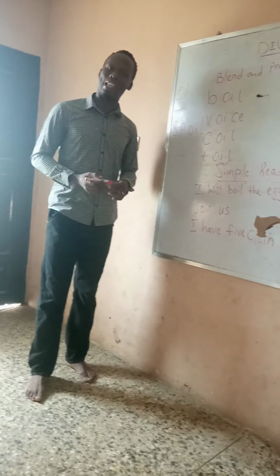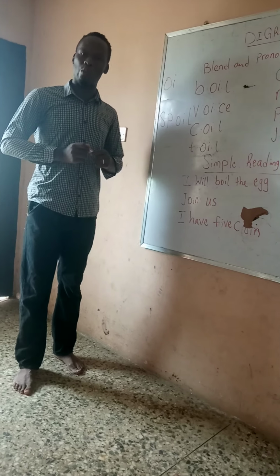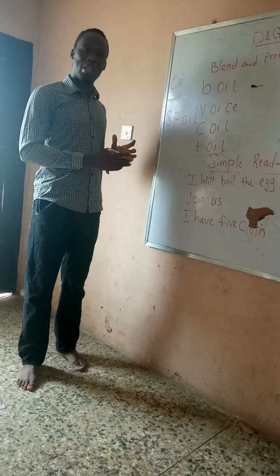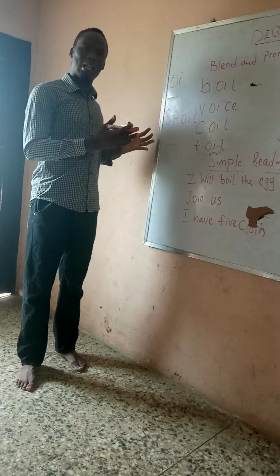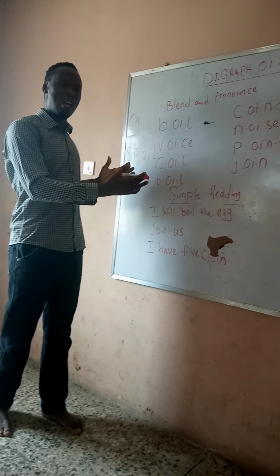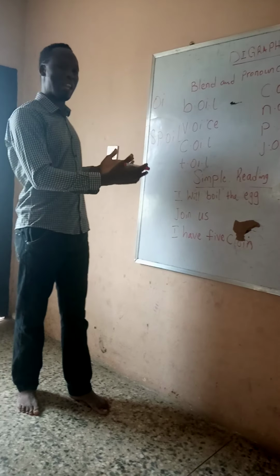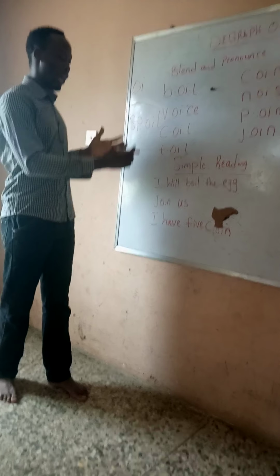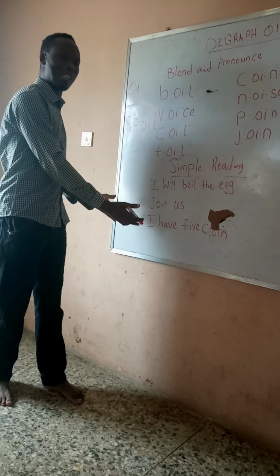As a parent right now, in this time that no one can go anywhere, let's try to design a way that our kids can learn at home. I've been able to do about 10 examples. Let's try to look out for more words with OI and bring it out for the kids to be able to learn, blend with it, pronounce it, and also try to form some short sentences with it.